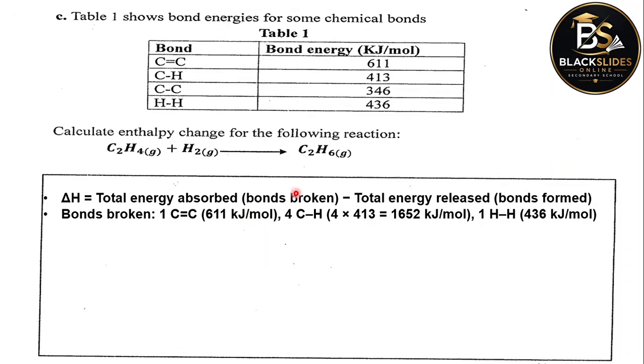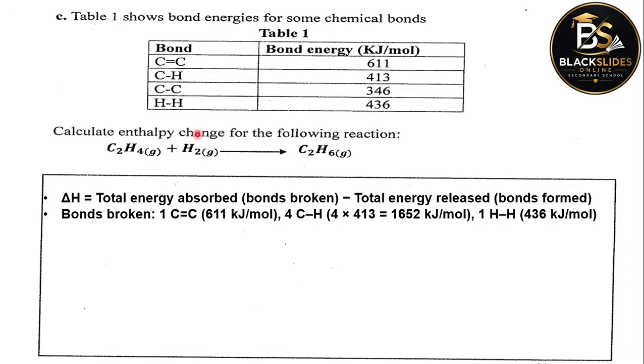We shall also need to break the carbon-hydrogen bonds. There are 4 carbon-hydrogen bonds in ethene. So we take 4 multiplied by 413, which is 1652 kilojoules per mole. So we are done with the ethene.